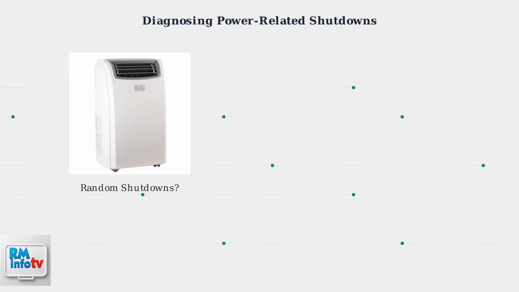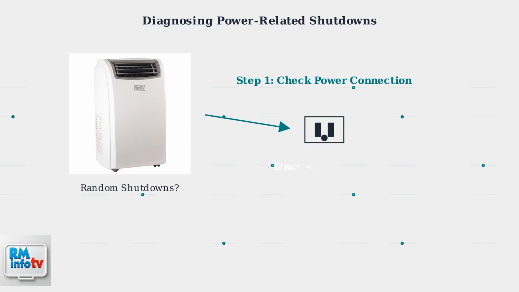Most shutdown issues stem from inadequate power supply. Always plug your AC unit directly into a wall outlet on a dedicated 15-amp circuit. Avoid extension cords and power strips, as they cannot handle the high power requirements and may cause shutdowns.